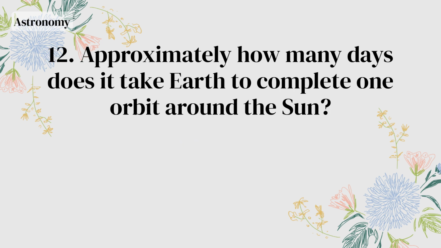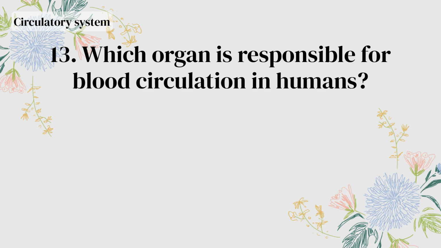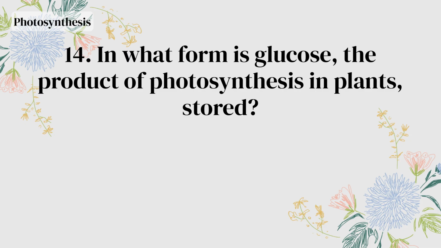Venus. Approximately how many days does it take Earth to complete one orbit around the Sun? About 365 days. Which organ is responsible for blood circulation in humans? The heart. In what form is glucose, the product of photosynthesis in plants, stored?